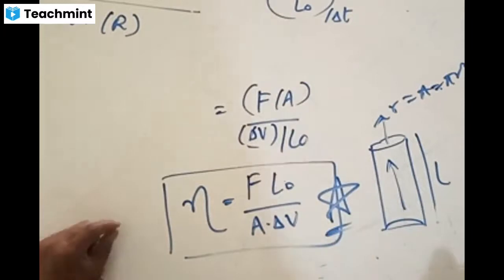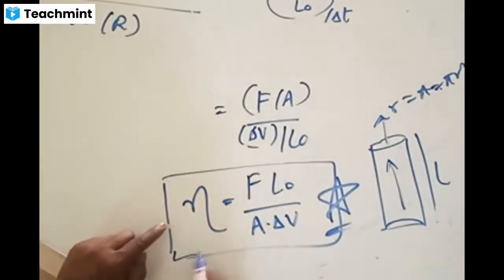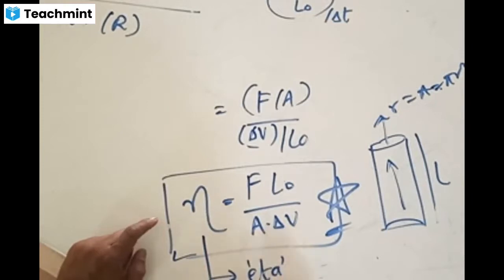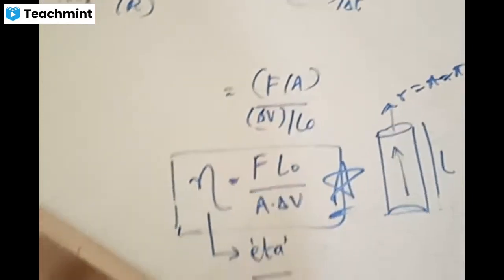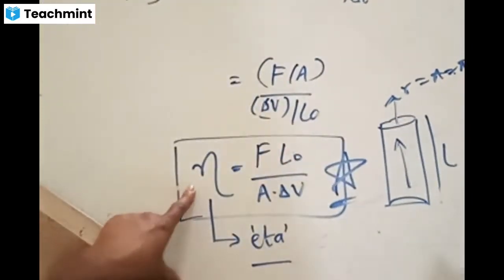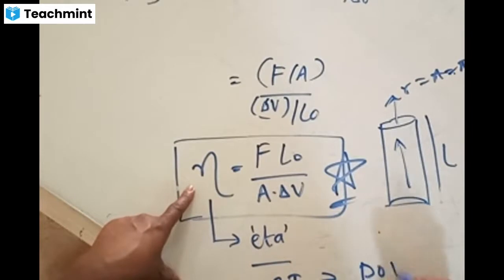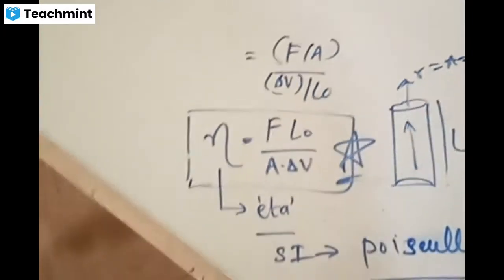And most importantly, the coefficient of viscosity is denoted by one specific symbol called eta. What is the symbol called? This symbol is called eta. And coefficient of viscosity in SI system is expressed in terms of a unit called Poiseuille. Poiseuille is the name of the scientist.